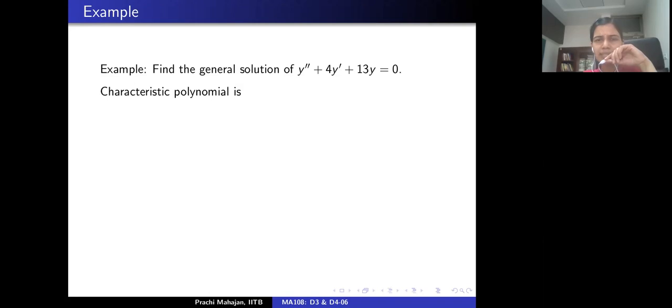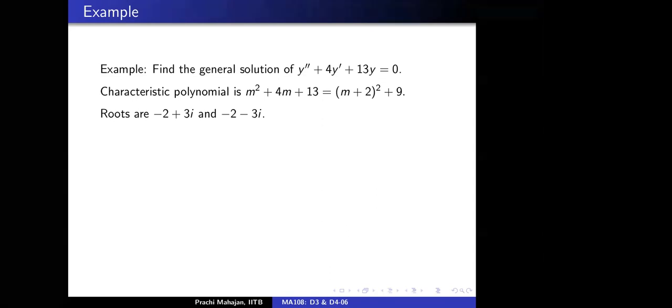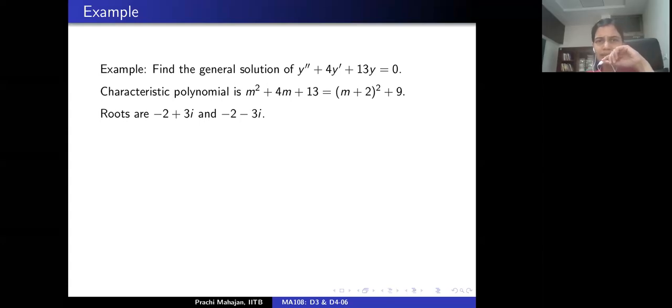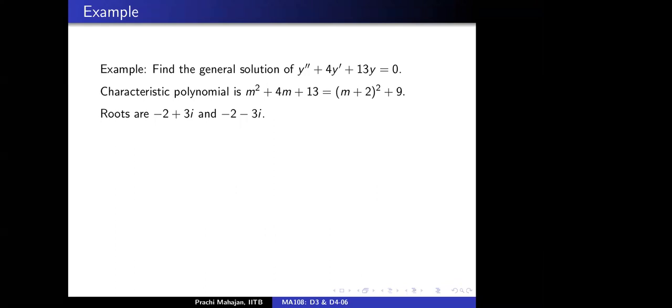Okay, so the associated characteristic polynomial is what? m square plus 4m plus 13. And the characteristic equation would be m square plus 4m plus 13 equals 0. Correct? So what are the roots of the associated characteristic equation? In this case, this equation admits complex roots, and the roots are minus 2 plus 3 iota and its complex conjugate, which is minus 2 minus 3 iota. Correct? Yeah, I guess my calculation is right.